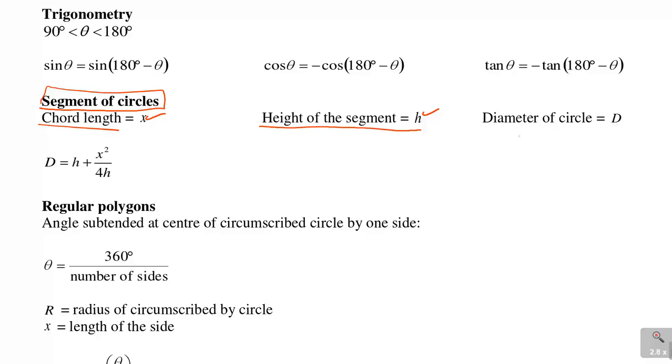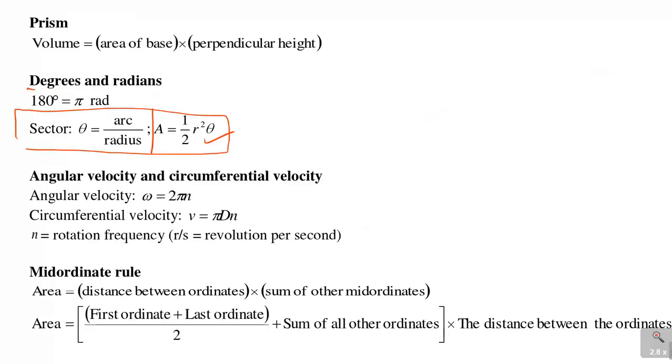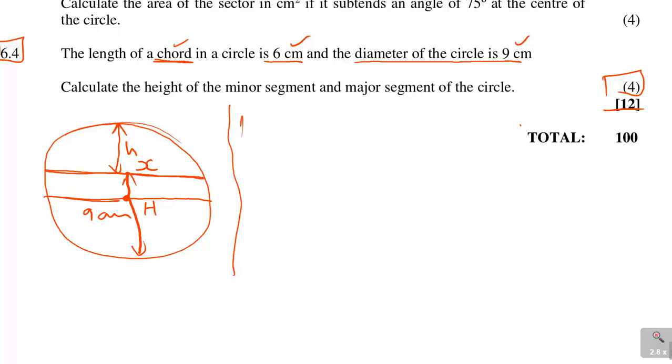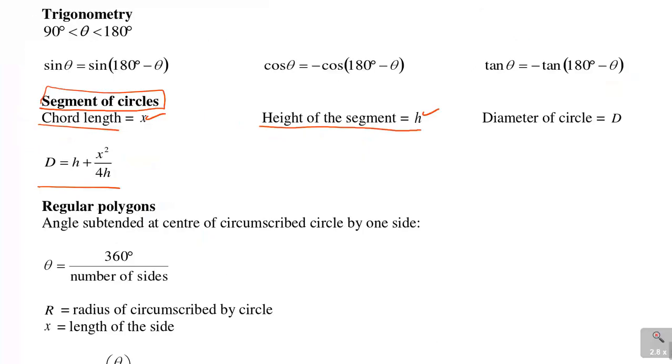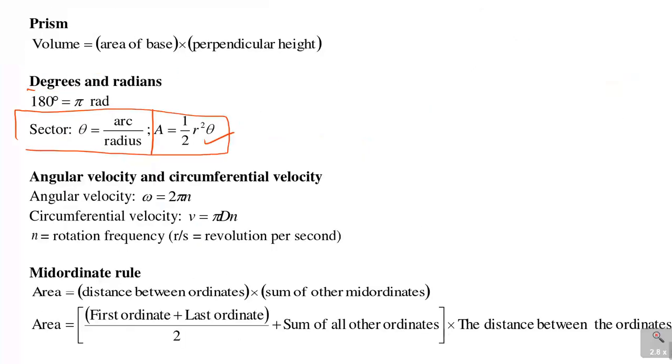Remember, this is minor. Diameter of the circle is d, and then they have this formula here. D is h plus x squared over 4h. So it is that d is equal to h plus x squared over 4h. So let me verify it again. So it's h plus x squared over 4h.